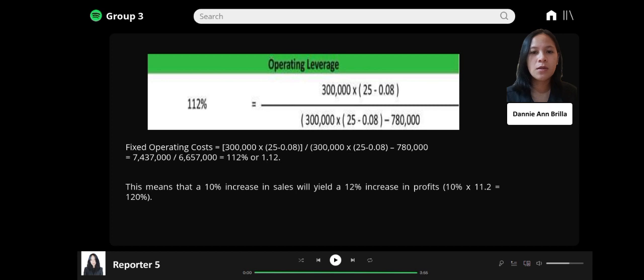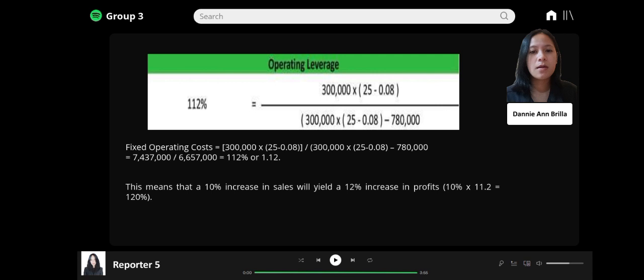So, the degree of operating leverage equals 300,000 multiplied by (25 minus 0.08), divided by 300,000 times (25 minus 0.08) minus 780,000, equals 7,437,000 divided by 6,657,000, equals 1.12, or 112%.